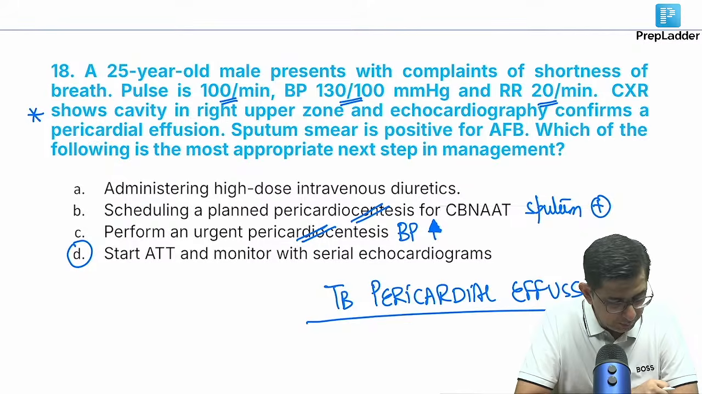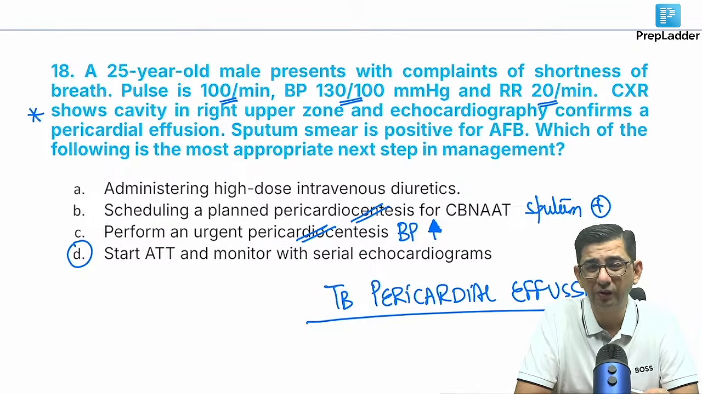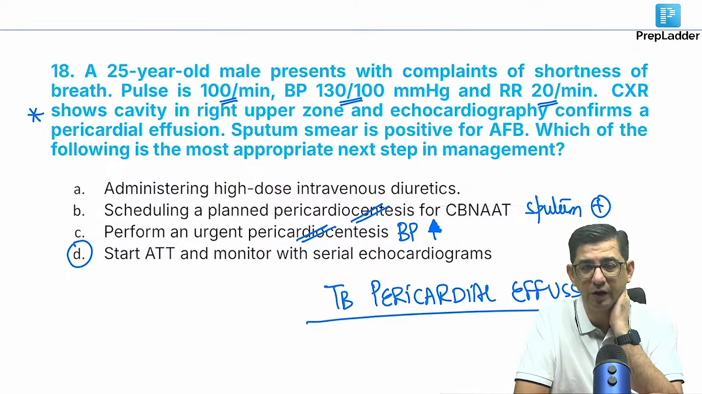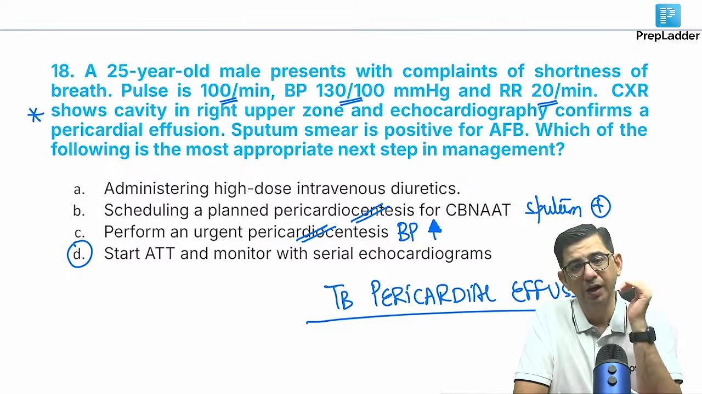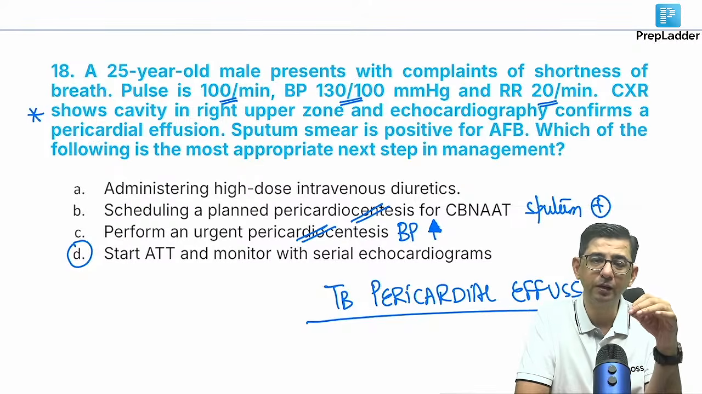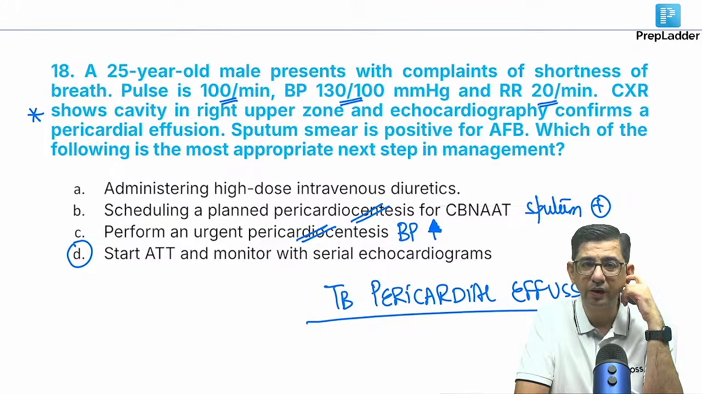I'll say that again, B came up multiple times. Diagnostic pericardiocentesis: we usually don't do a diagnostic pericardiocentesis. Now, in India, empirical ATT would be started in a person suspected of tubercular pericardial effusion. And the second point to be understood is that, considering that the BP is stable, we would not do an urgent one. So B and C are off the radar.